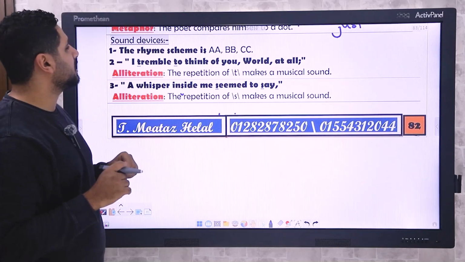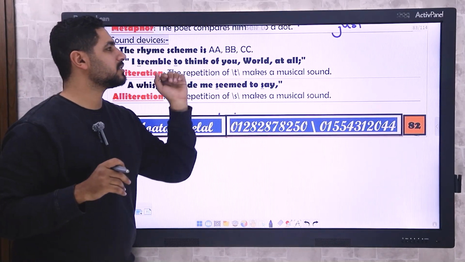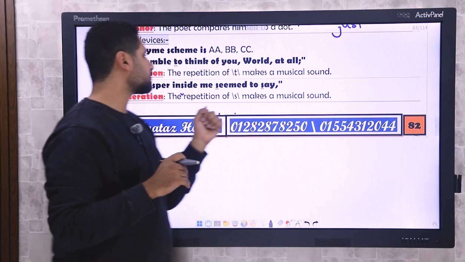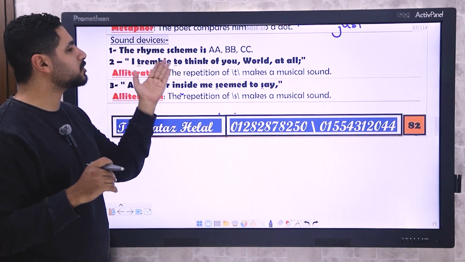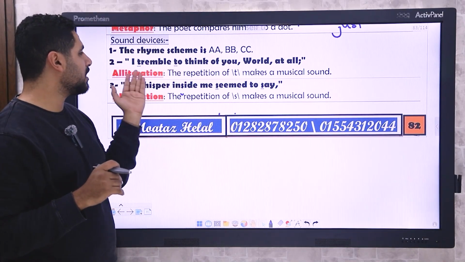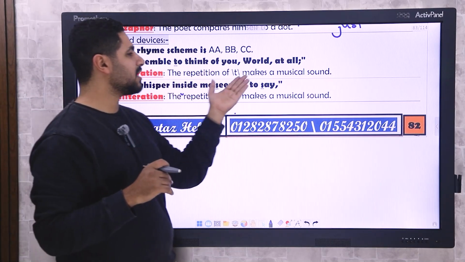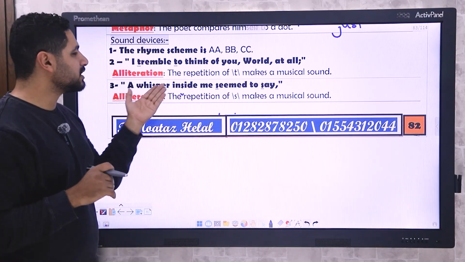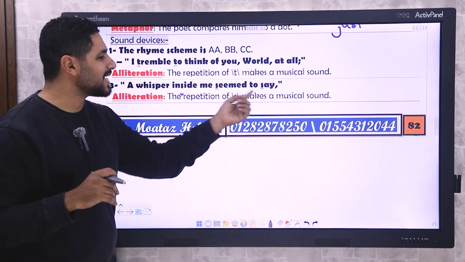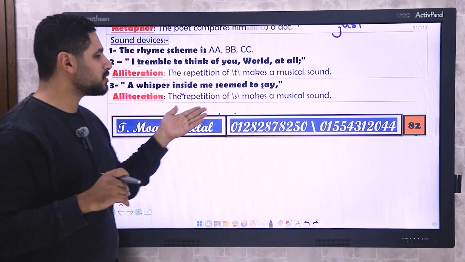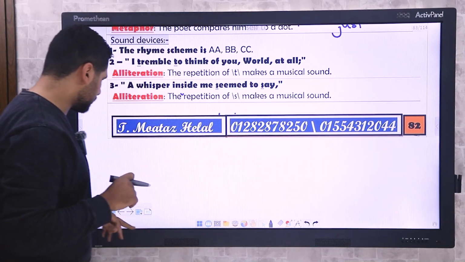And here, in sound devices, we have the rhyme scheme, which is AABBCC. I tremble to think. T and t. This is alliteration. The repetition of t makes a musical sound. A whisper inside me seemed to say, s and th. The repetition of s makes a musical sound. At the end,